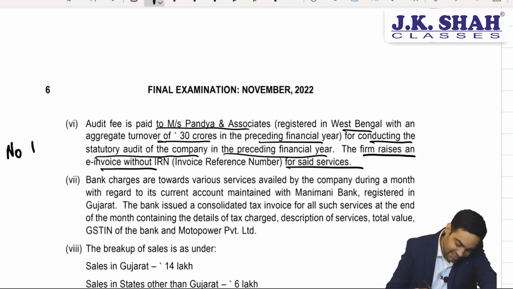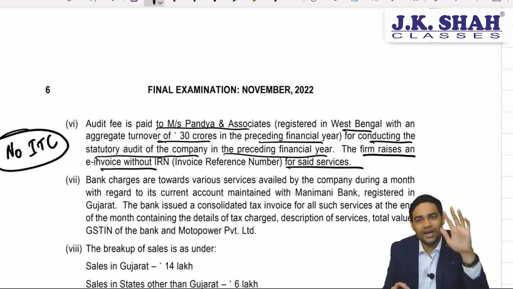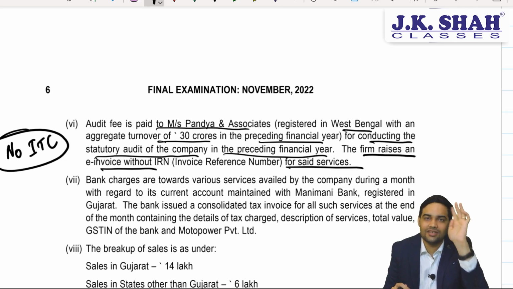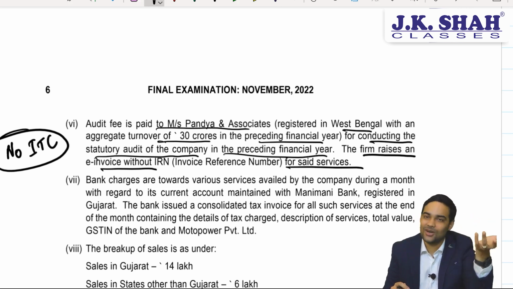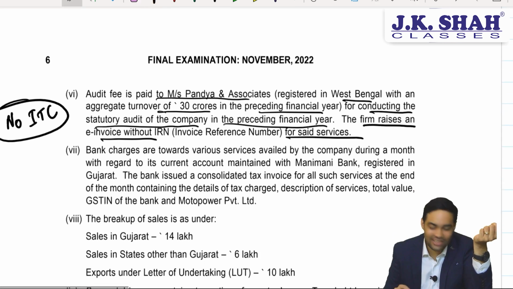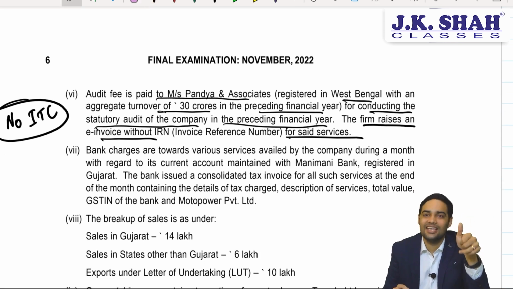You will not be eligible for ITC because if a person who is required to generate an e-invoice does not generate one, that is just paper. That's not a document at all which is eligible for ITC. Based on paper, you cannot take ITC. So this will not be eligible. For your exams, the limit for e-invoice is 20 crores, which is already covered in the amendment video uploaded on the Chikesha Classes YouTube channel.